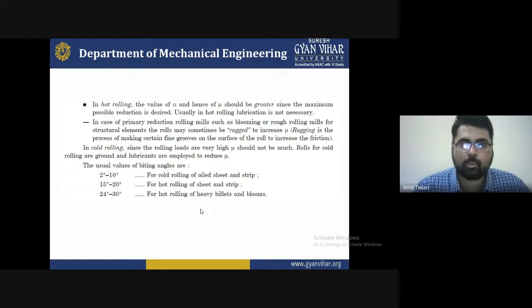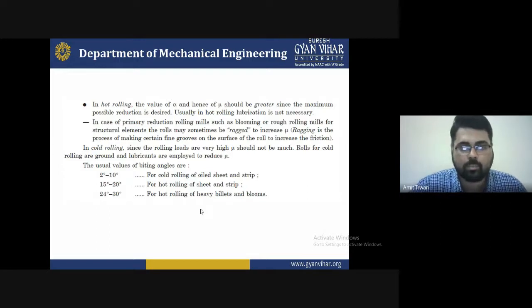When the maximum reduction is desired, as is usually the case in hot rolling, a greater alpha and mu are necessary. So in hot rolling, lubrication is not necessary under these rolling parameter conditions.